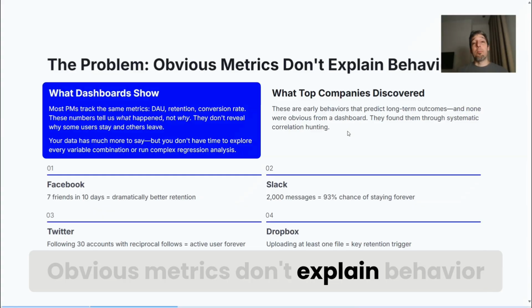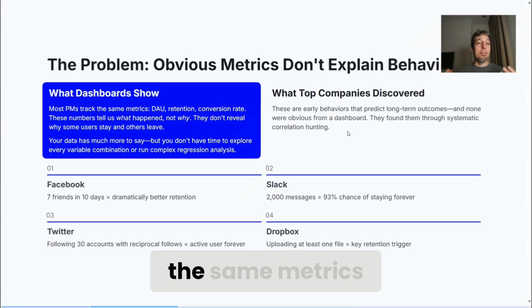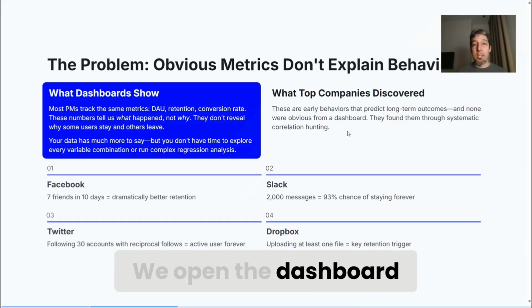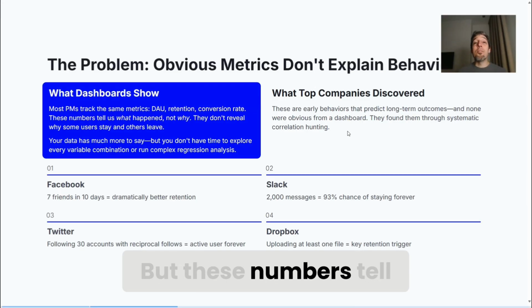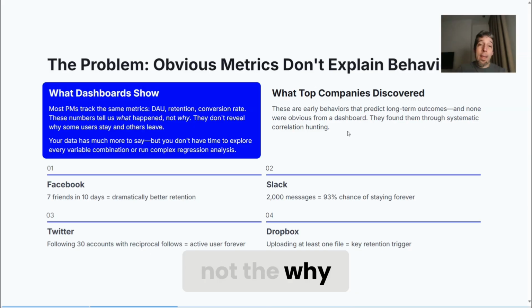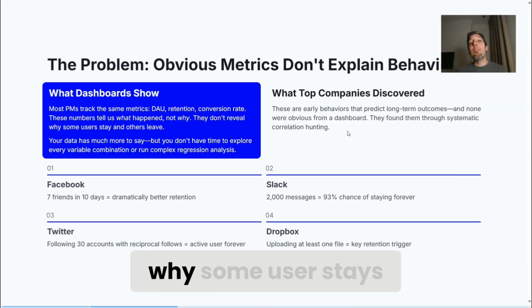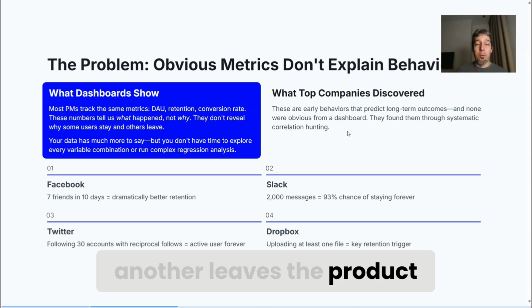Obvious metrics don't explain behavior. Most PMs look at the same metrics: daily active users, retention, conversion rate. We open the dashboard, check if the numbers went up or down, and move on. But these numbers tell us the what, not the why. They don't tell us why some users stay and others leave the product.